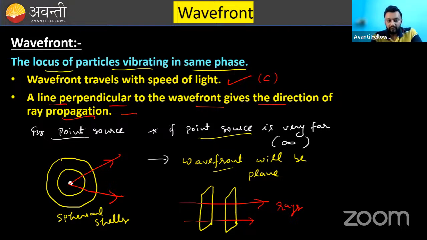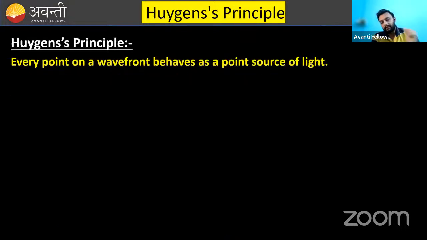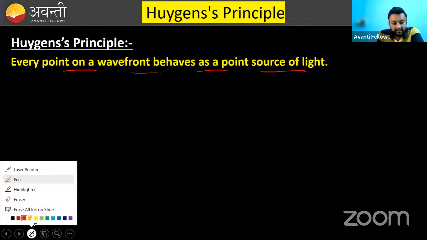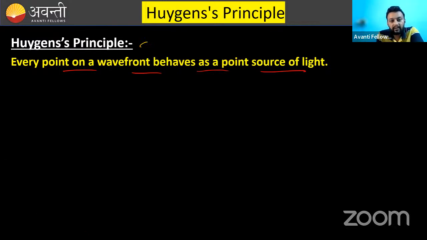Wavefront thing is clear. Now moving further, there is Huygens principle. Huygens was the first person to say that light has a wave nature. What he says is, every point on a wavefront behaves as a point source of light. This is just the statement. And what is the significance of this statement? Using this statement, Huygens explained how light travels.